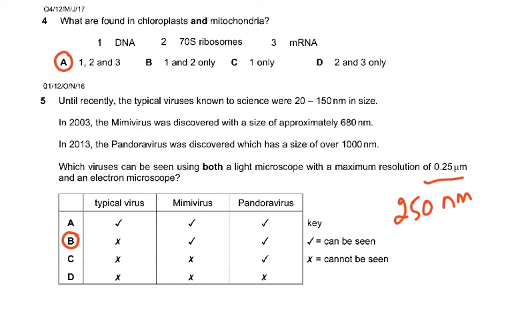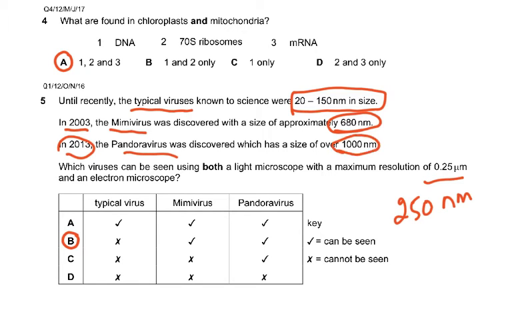Question 4 and 5. Now 4, the answer was A. And that's very easy because wherever there is DNA and wherever there are ribosomes, there will be mRNA as well. Of course, you might not understand it at this point, but when you've done chapter 6, then you will know this. Question 5. Until recently, the typical virus is 20 to 150 nanometer. Always underline it when you're doing these MCQs. In 2003, Mimi virus was discovered, which is 680 nanometer. In 2013, the Pandora virus is 1000. So you just have to write these here and then you would be able to figure out very easily which one could be seen and which one could not be seen.